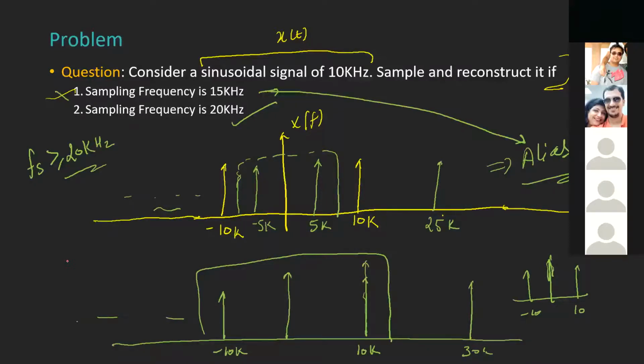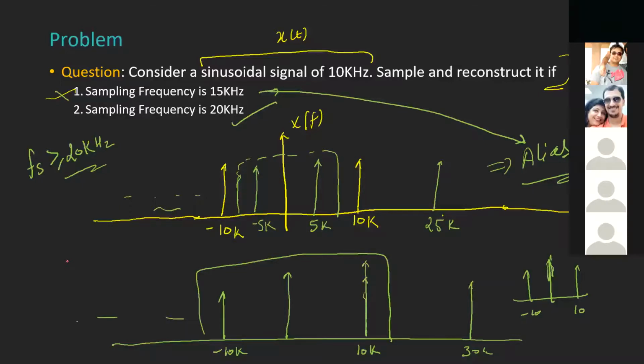Here we can use the advantage of aliasing, in a complementary way, where the 10K samples appear at -5K and +5 kilohertz. Here we can use a filter of Fs by 2 in ideal calculation and retrieve the samples, right?